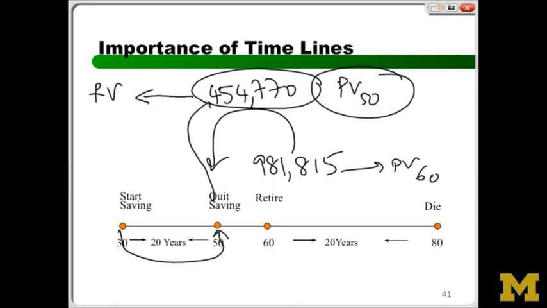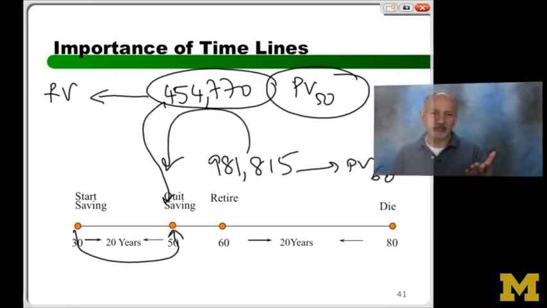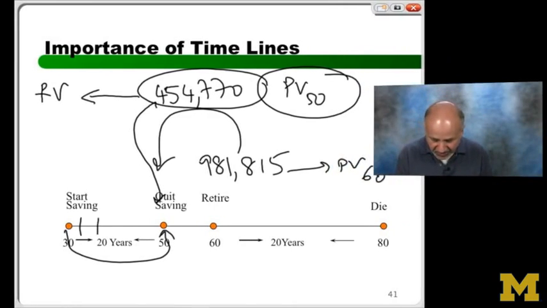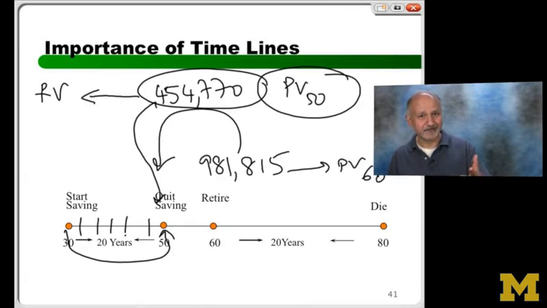So I know the value that I'm saving towards is about $455,000, $454,770. But now I need to ask the following question: how much every year will I put in the bank so that I am sure 454,770 is there? Everybody got that? Right? One more step.